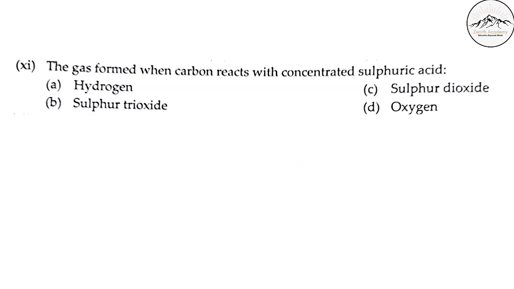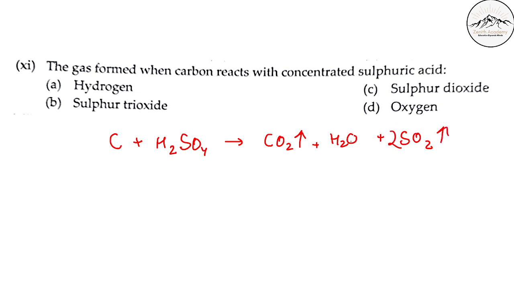Next, the gas formed when carbon reacts with concentrated sulfuric acid. Which gas is formed when carbon reacts with concentrated sulfuric acid? You can form the reaction and see. So CO2, H2O and SO2 will be formed. Then you can balance it if you want. But here these are MCQs, so they will not ask you to balance this. You will not be asked to even write the reaction. I have just written it so that I can find out which gas is released. So sulfur dioxide.